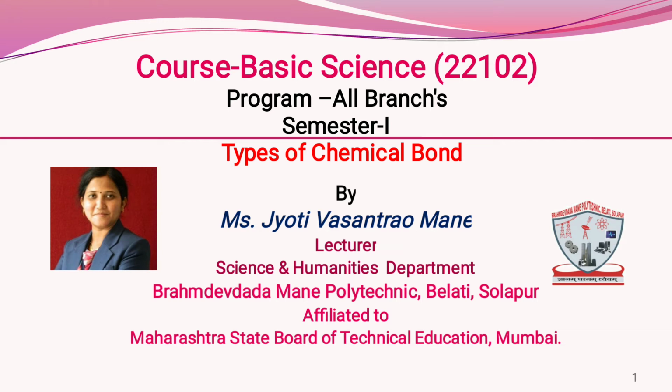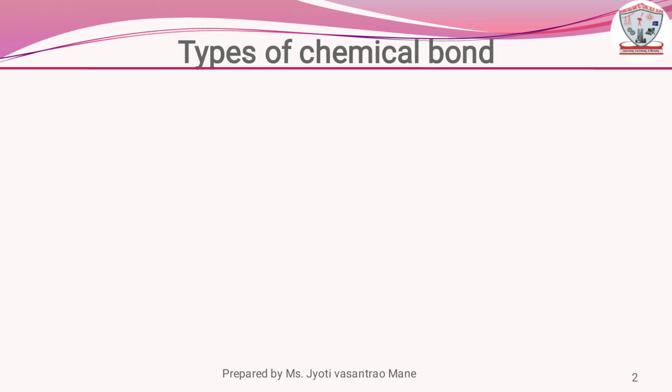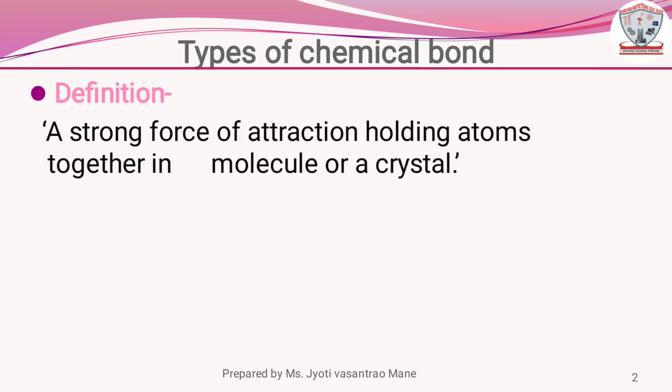Today we are going to discuss types of chemical bond. And what is the types of chemical bond? Firstly, we know the definition of chemical bond. A strong force of attraction holding atoms together in a molecule or a crystal.